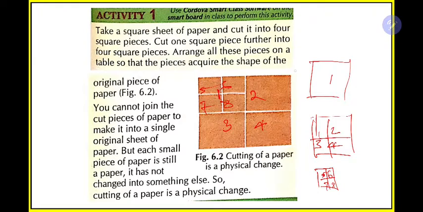When I started with the whole paper, it was a paper, right? But after dividing it several times, the small pieces are still paper, not converted into something else like iron, gold. Paper is still paper, only the shape, size, color and state may change. So this is known as physical change.